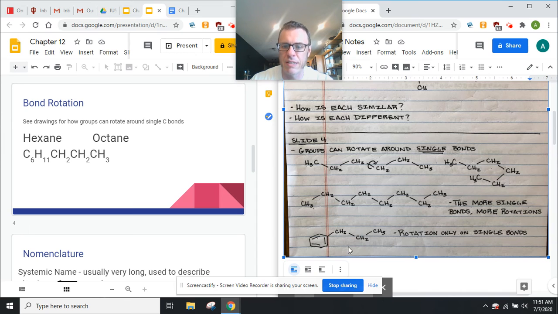And then here, I did this one, it's this compound right here. The rotation is only on single bonds. So these double bonds within that six-membered ring, there can't be any rotation. So that hexagon is sort of locked into place. There can't be any twisting or bending within that.